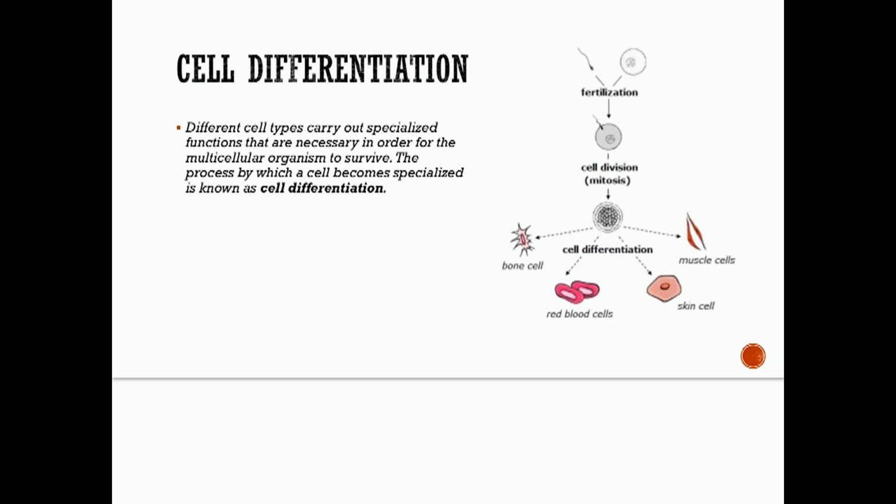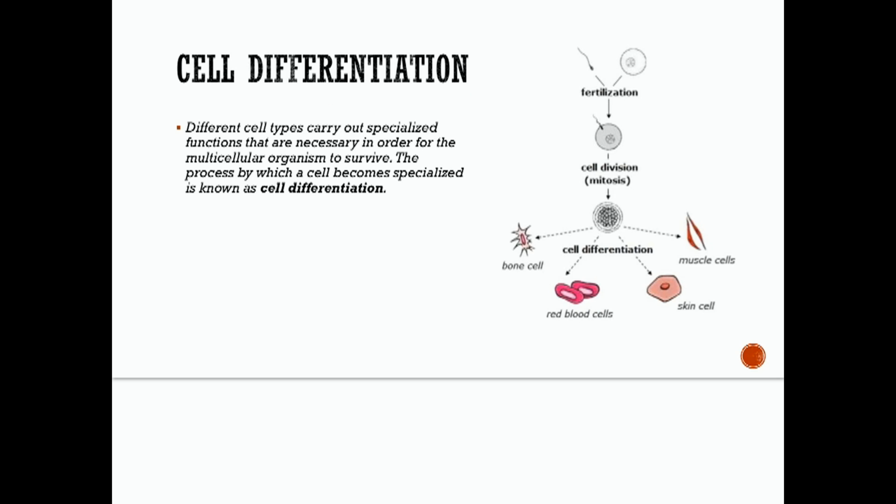Cell differentiation. So, multicellular organisms possess many different types of cells. These different cell types carry out specialized functions that are necessary in order for the organism to survive. The process by which a cell becomes specialized is known as cell differentiation.